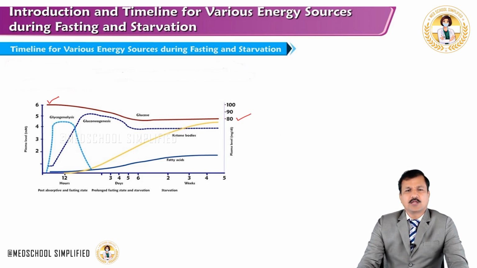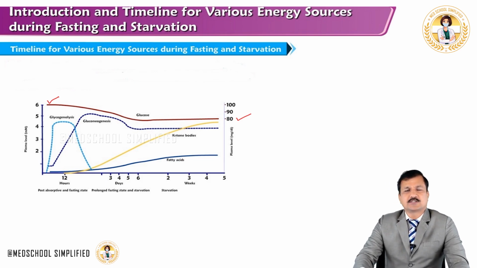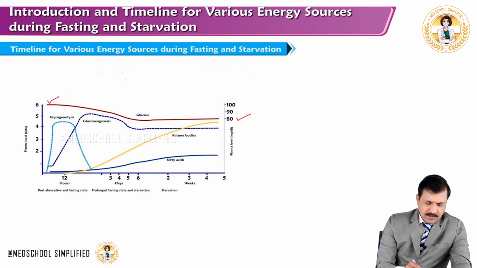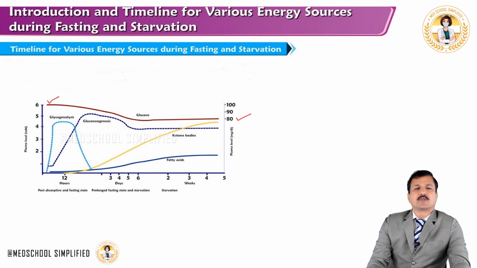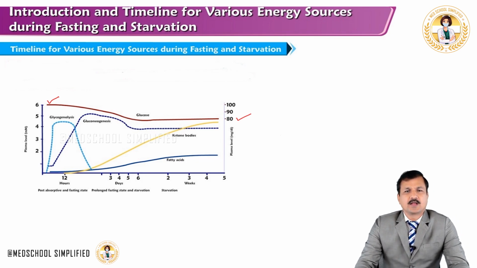Now, what are the processes that maintain this lower fasting level of glucose? A couple of hours after fasting, usually 2 to 3 hours after meals, and then moving on to the first week and afterwards, the very first process that contributes to blood glucose level is glycogenolysis, the breakdown of glycogen, especially in the liver.